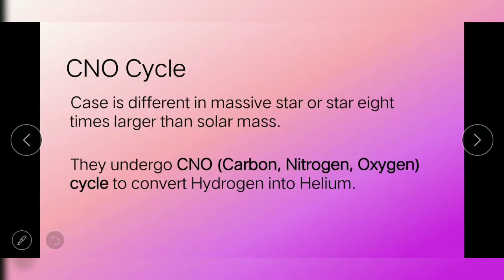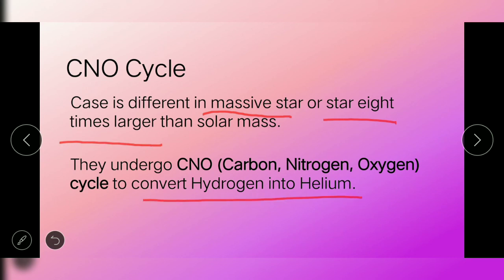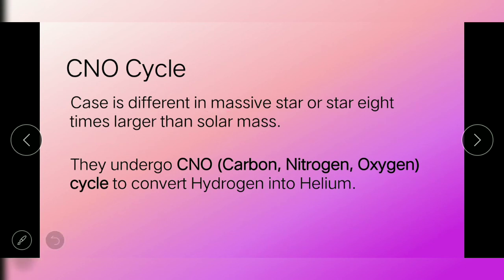Now let's proceed to the second process that occurs inside the main sequence stars. We have the CNO cycle. CNO cycle stands for carbon, nitrogen, oxygen cycle. This process is used by massive stars, or stars 8 times larger than our sun, and this process converts hydrogen into helium. CNO cycle is used by massive stars by converting hydrogen into helium.